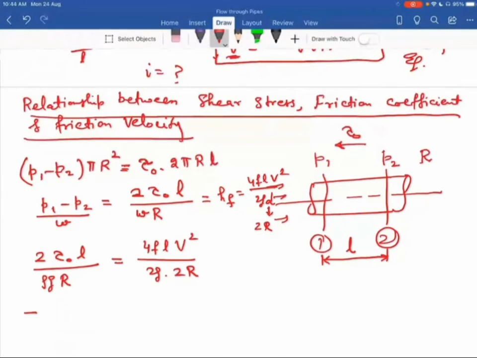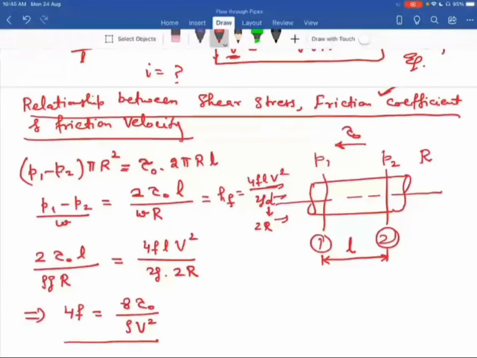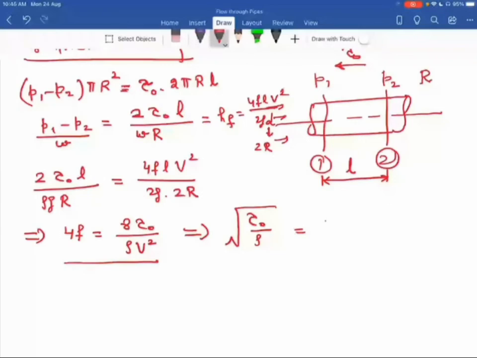So from here I can write the formula for 4F. 4F is equal to 8 tau O divided by rho V square. This is the relationship between friction coefficient F and the shear stress tau. Further, I can write from here the term under root of tau O by rho equal to V into under root of 4F by 8.